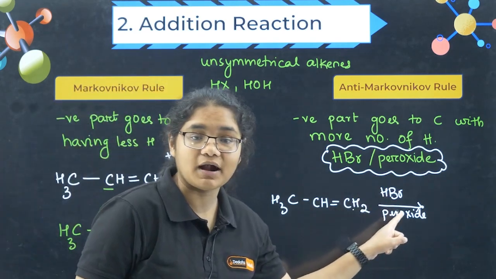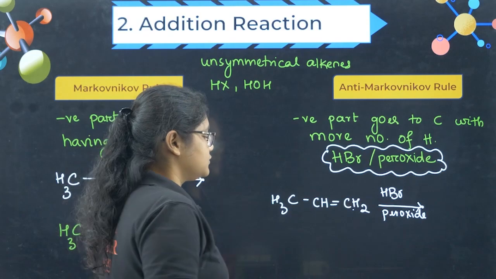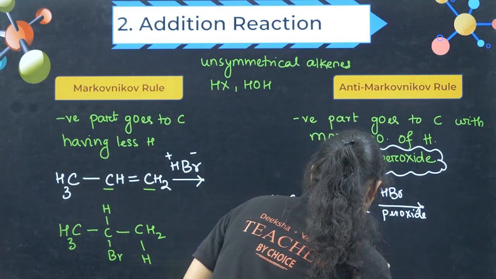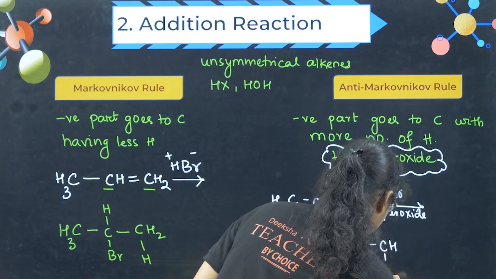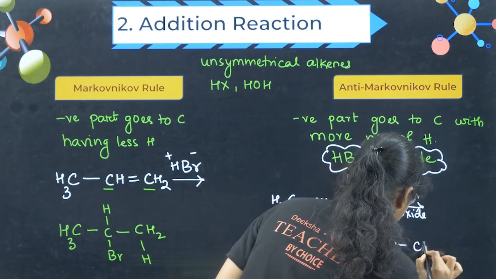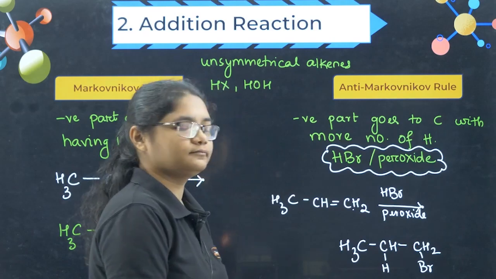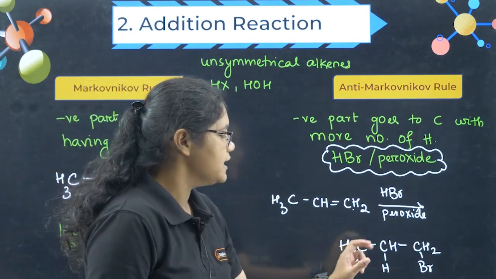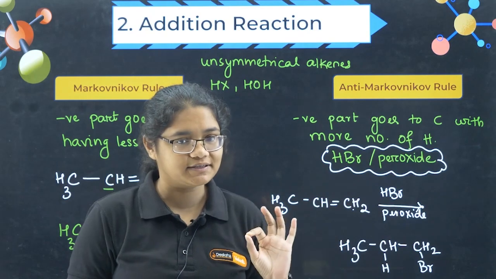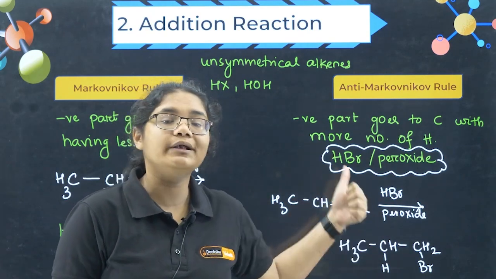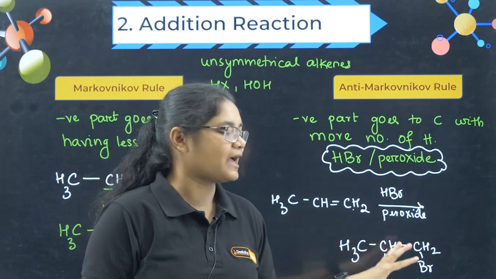So the negative part will go to the carbon having more number of hydrogen. So what will be the product here? CH3 CH, here H will be added, and here CH2 Br. Right? Getting this one? If HCl with peroxide is given, then this is not applicable. Only and only if HBr with peroxide is given, then we will have this product.